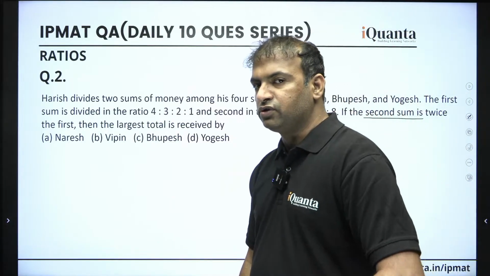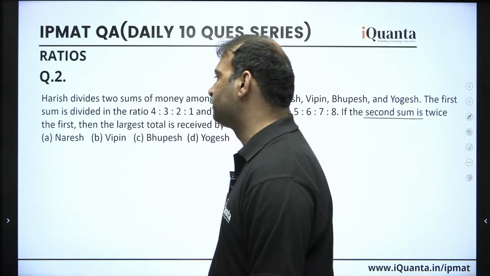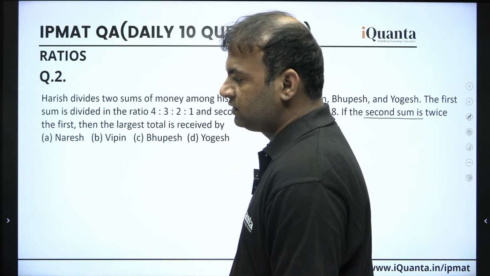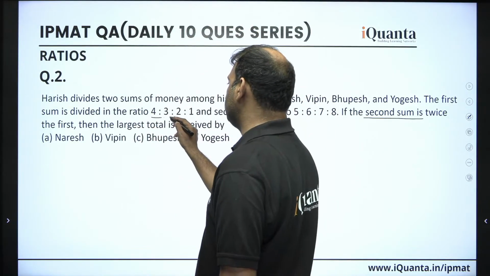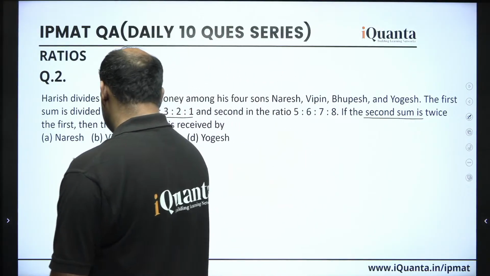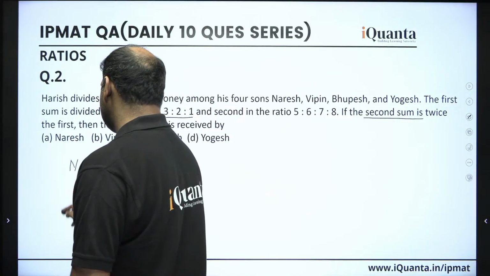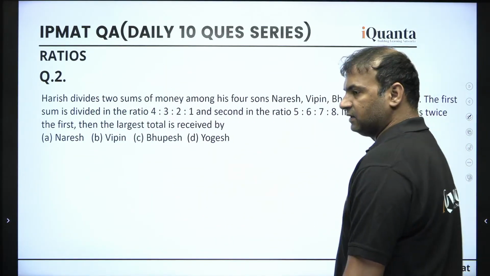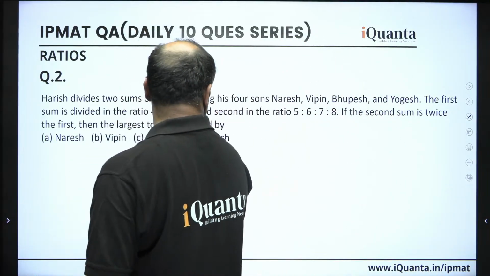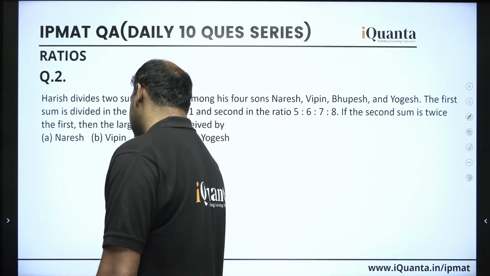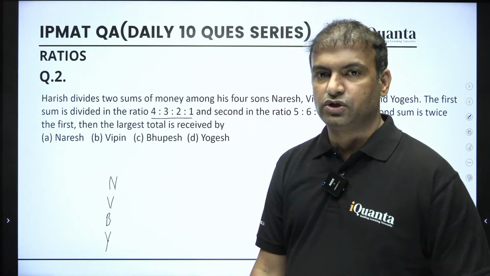So whatever assumption we make for the first sum, the second sum should be twice of it, obviously. Now guys, suppose this is in our hand, in our choice, what we can assume. So remember, the first sum is divided in this ratio among the 4 sons: Naresh, Vipin, Bhupesh and Yogesh. The first sum is divided in this ratio, 4:2:3:1, which sums to 10, right?